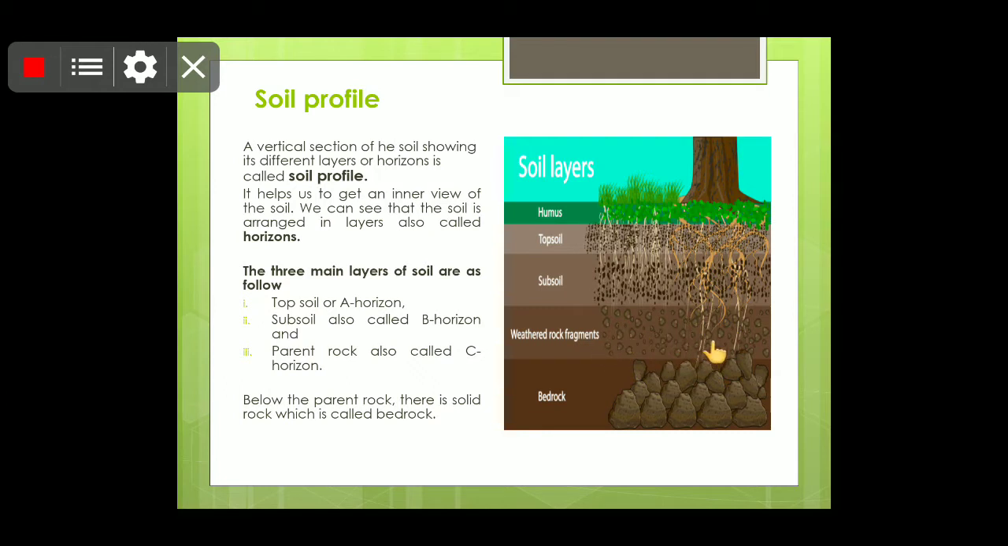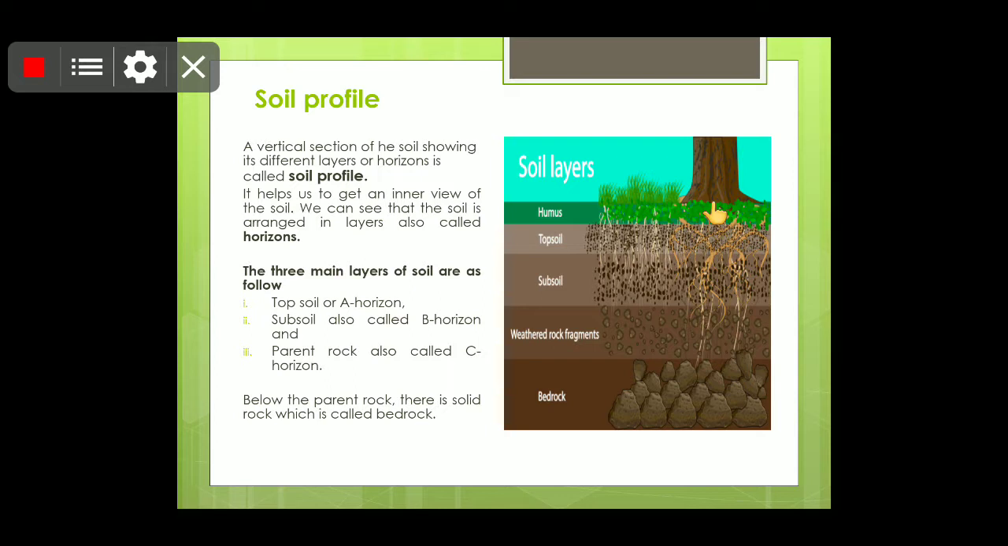Now we will see all these layers in detail. These different layers are termed as soil profile. The three main layers of the soil are as follows. This humus would not be present all the time, because only in places where there are more leaves, like in forests, is this layer present.